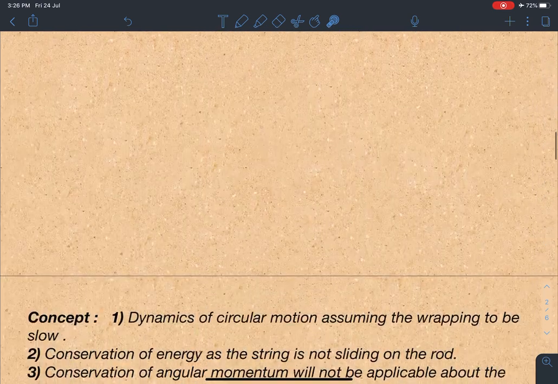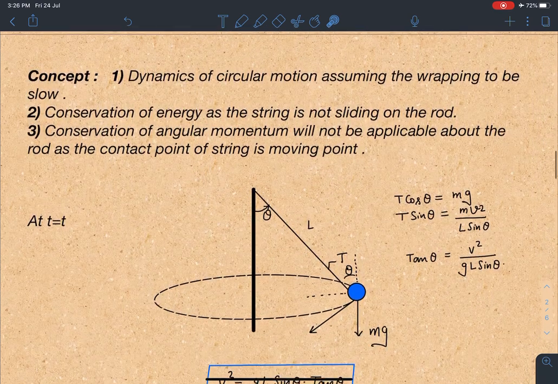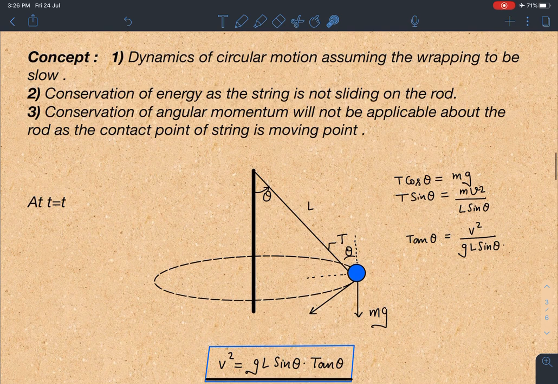So here it is. The ideas which come to mind: number one will be using dynamics of circular motion, assuming the wrapping to be very slow. This is one assumption which is mentioned in the question. And another tool which I have in my hand is conservation of energy. As the string is not sliding on the rod, I think we can use this.